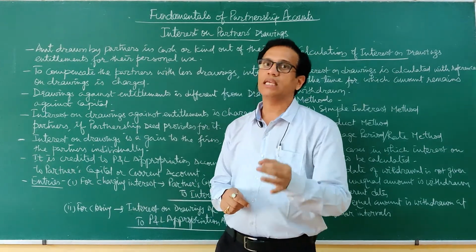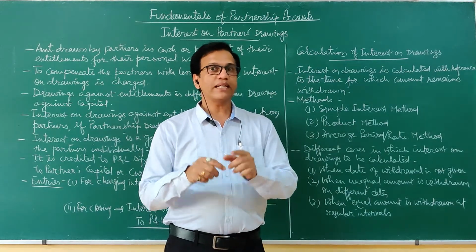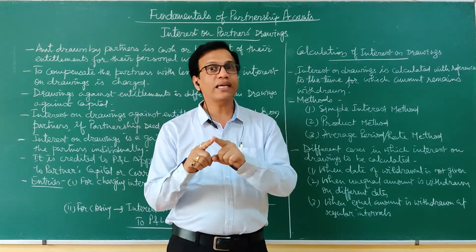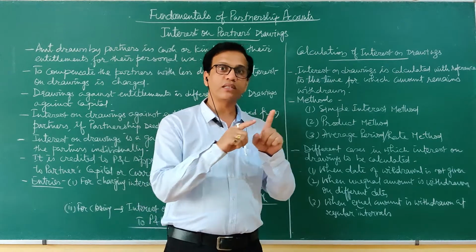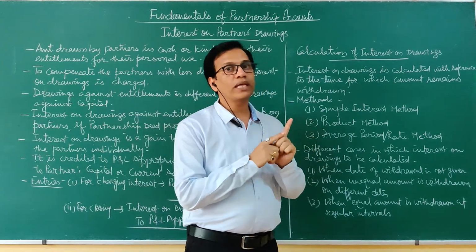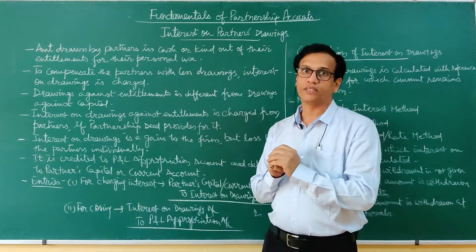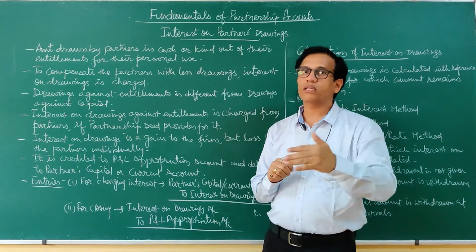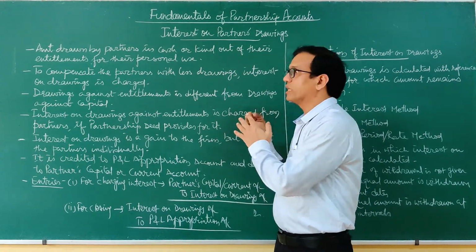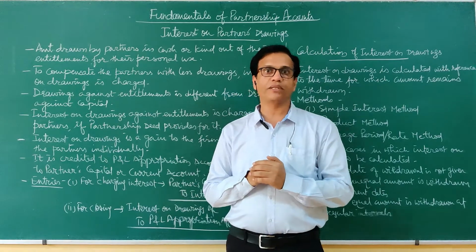One more thing I would like to tell you: drawings against entitlements are different from drawings against capital. We discussed it when we were doing the questions relating to interest on capital.